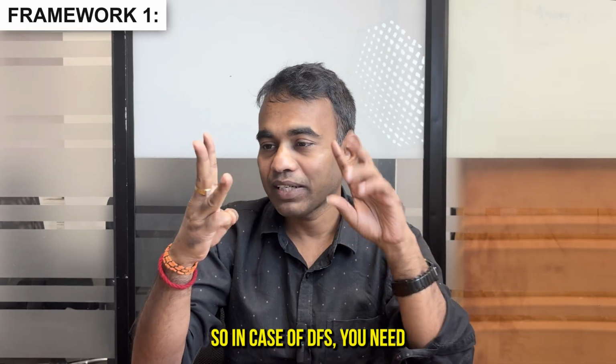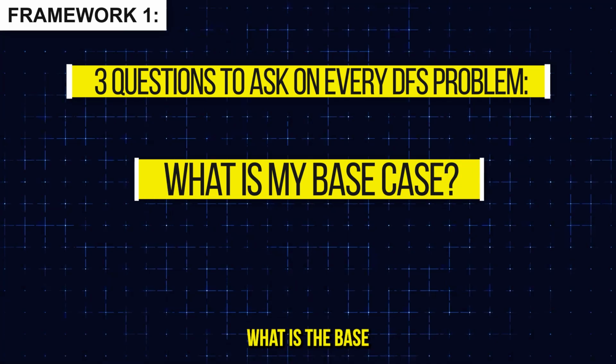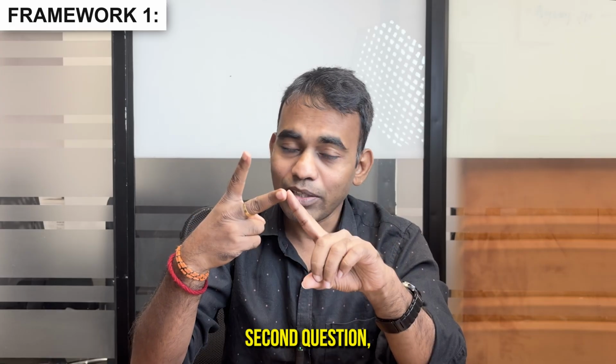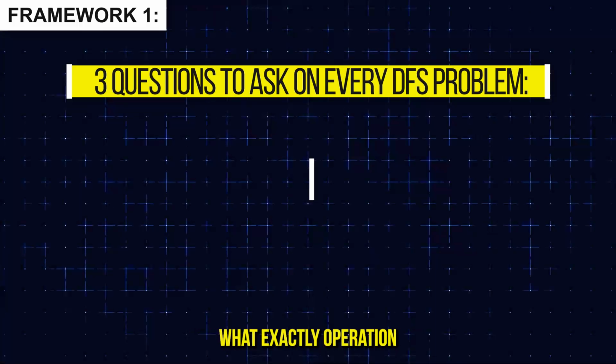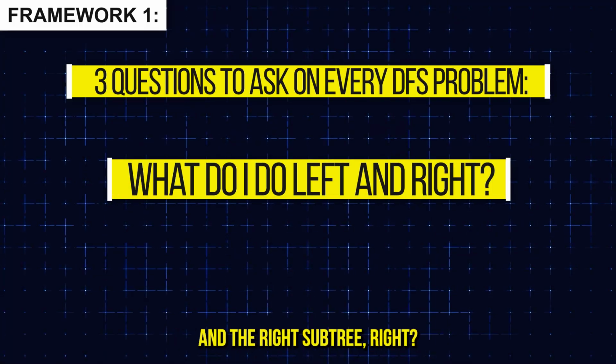In case of DFS, you need to ask three questions. What are the three questions? First question: what is the base condition for this particular problem? That is what you need to ask yourself first. Second question: what exactly is the operation, or how will the traversal look on your left subtree and the right subtree?